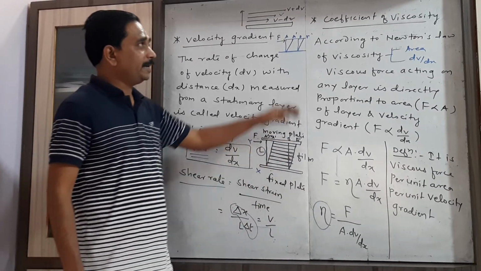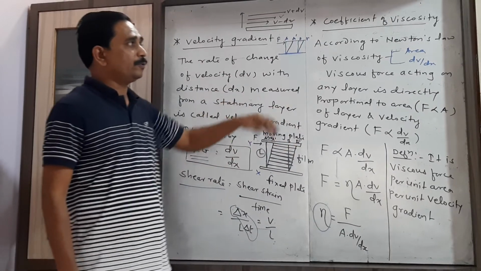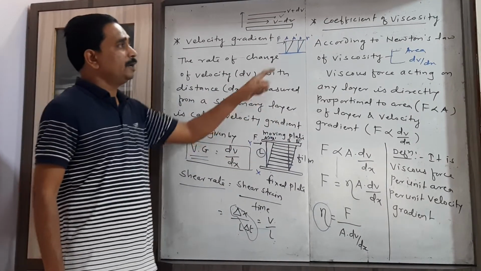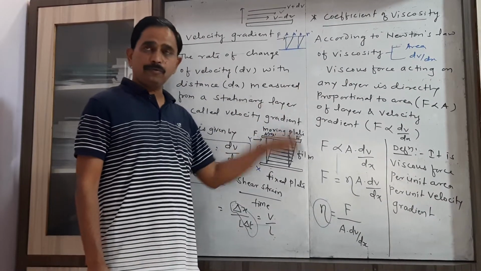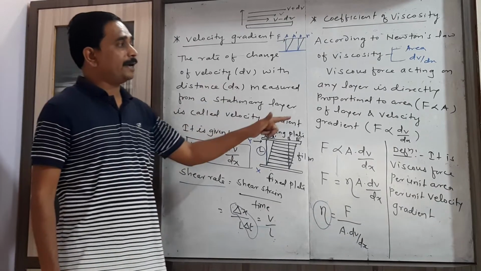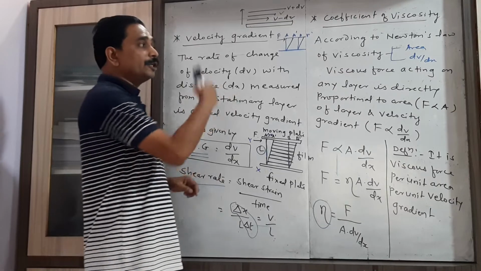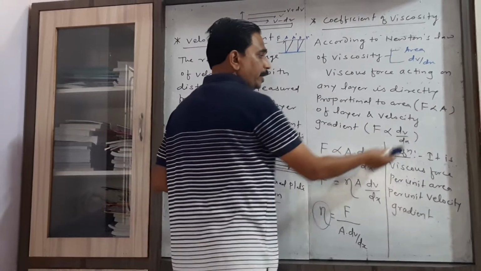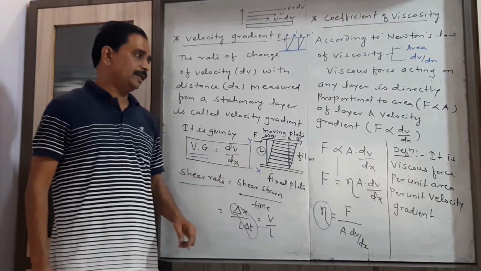Let us revise again. For the coefficient of viscosity, you have to consider the factors on which viscous force depends. Viscous force depends upon two factors, area and velocity gradient. Both are directly proportional to the viscous force, or we can say that viscous force is directly proportional to area, and viscous force is directly proportional to velocity gradient.